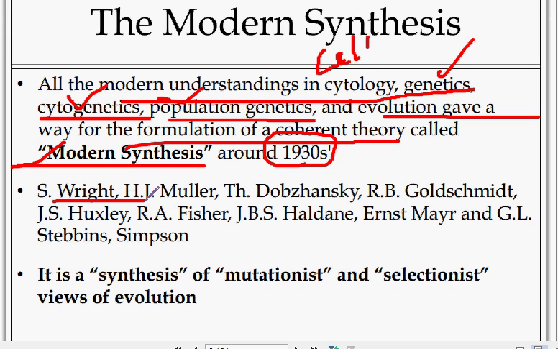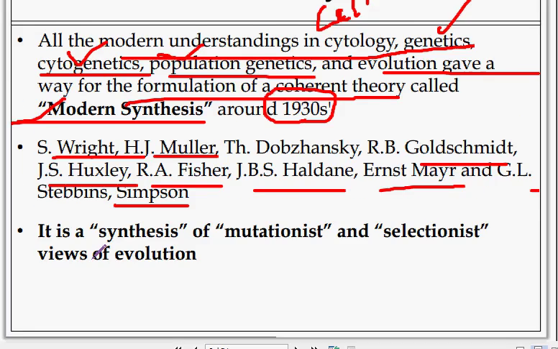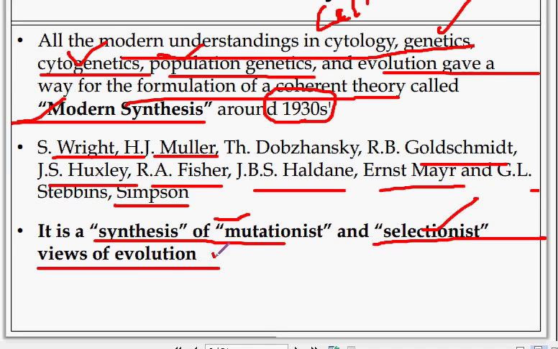S. Wright, H. J. Muller, Dobzhansky, Goldschmidt, J. S. Huxley, R. A. Fisher, J. B. S. Haldane, Ernst Mayr, G. L. Stebbins, Simpson, etc. These are some scientists who gave the synthesis of mutation and selection. The synthesis of mutationist and selectionist views are the chief views of evolution.